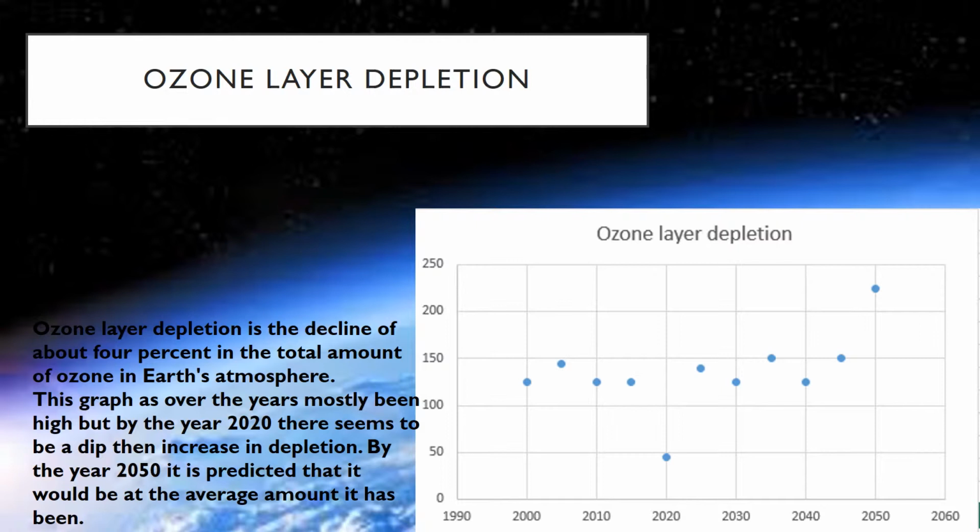Ozone layer depletion. Ozone layer depletion is a decline of about 4% in the total amount of ozone in the Earth's atmosphere. This graph has over the years mostly been high, but by the year 2020 there seems to be a dip, then an increase in the depletion. By the year 2050 it is predicted that it would be at the average amount it has been.